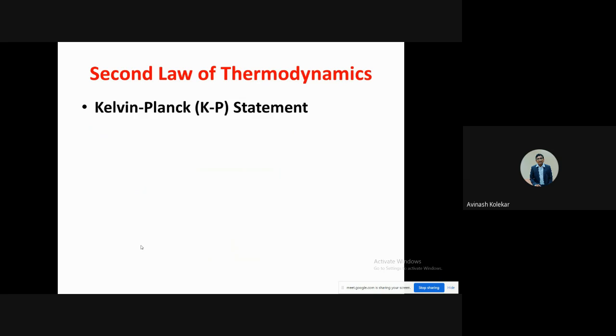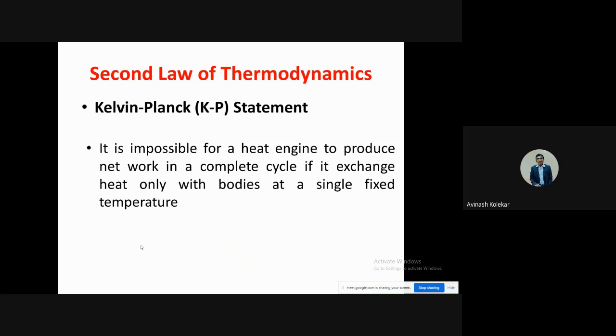So second law of thermodynamics, there are two statements. We know it. The first statement is the Kelvin-Planck statement, and you know that the Kelvin-Planck statement is like this: it is impossible for a heat engine to produce net work in a complete cycle if it exchanges heat only with the bodies at a single fixed temperature. So we can't produce the work by exchanging the heat only with a single temperature reservoir.